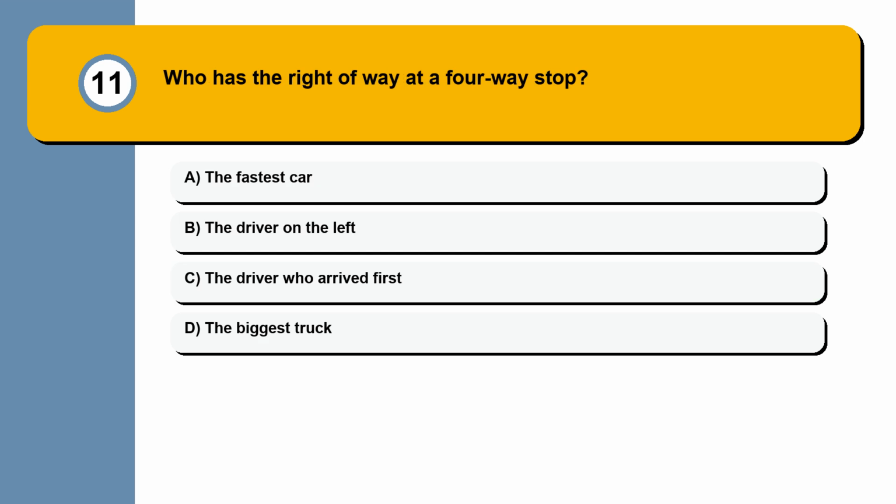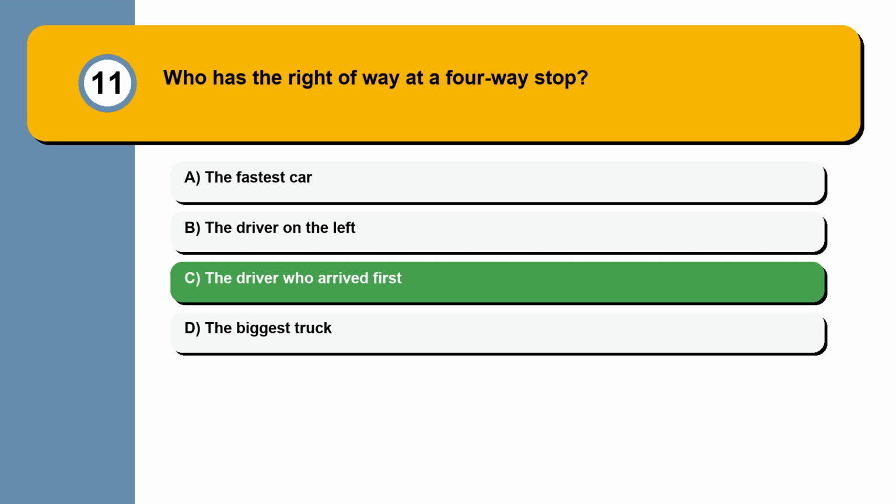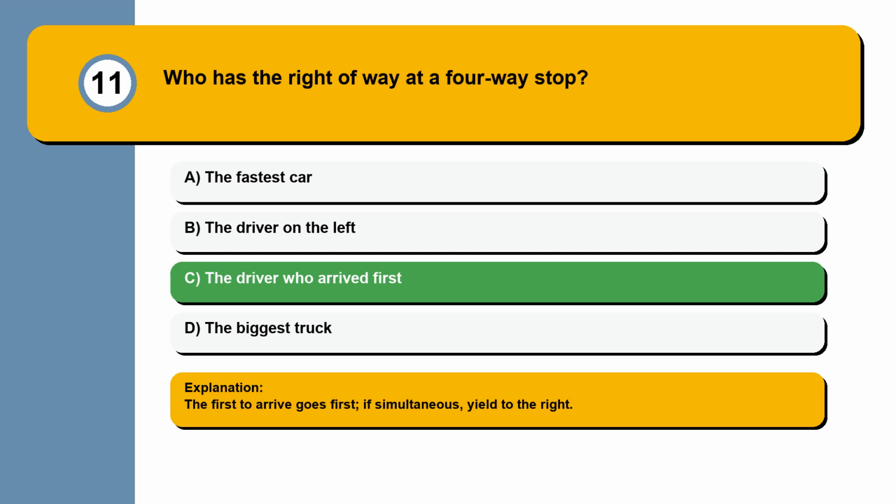Question 11. Who has the right of way at a 4-way stop? The fastest car. The driver on the left. The driver who arrived first. The biggest truck. The first to arrive goes first. If simultaneous, yield to the right.